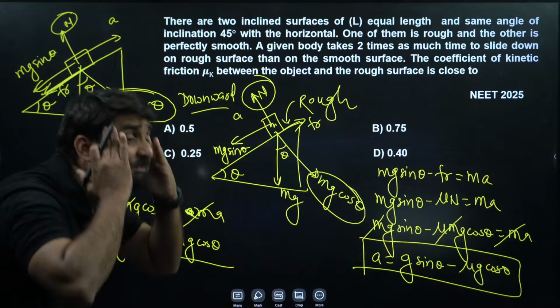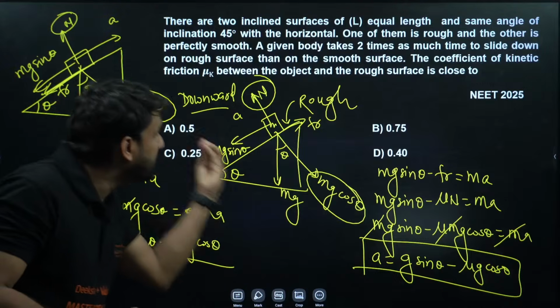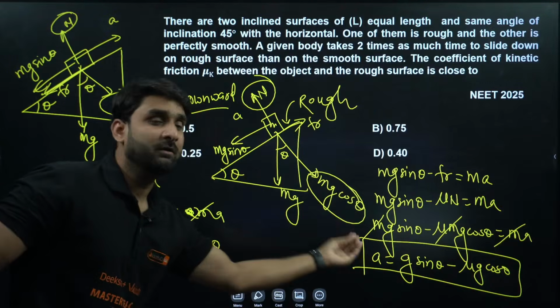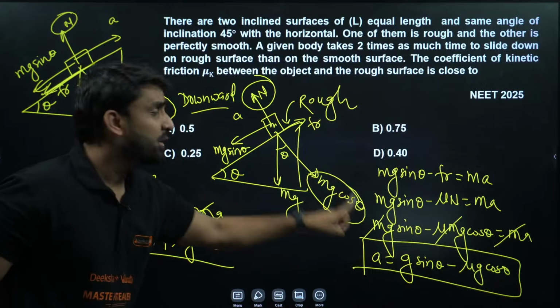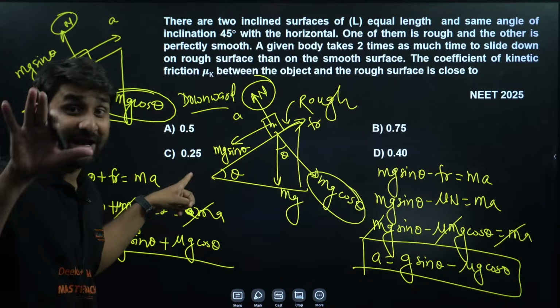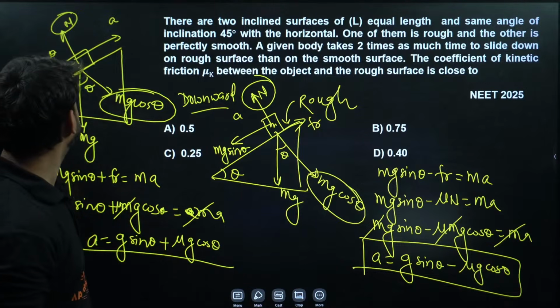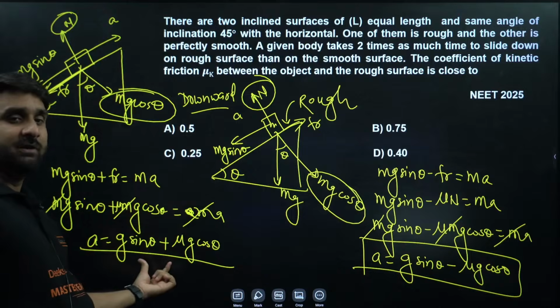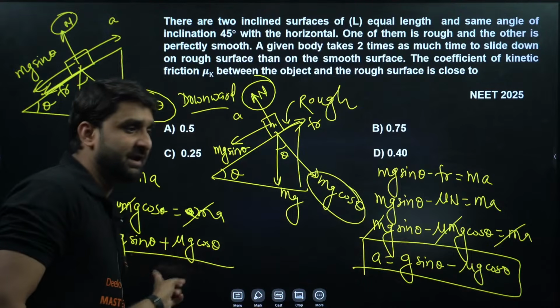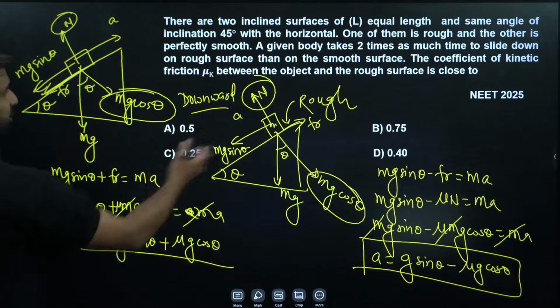So please keep this formula in mind, the acceleration formula. When the surface is rough, one formula is used when the block is sliding down, and if the block is pulled in upward direction, the other will be the formula. The difference is just of negative and positive sign. Okay, I hope this question was done.